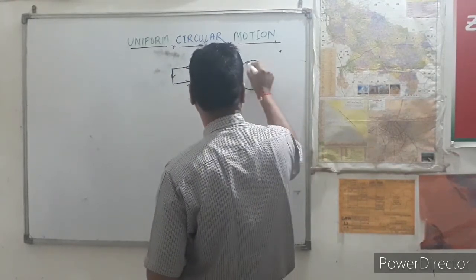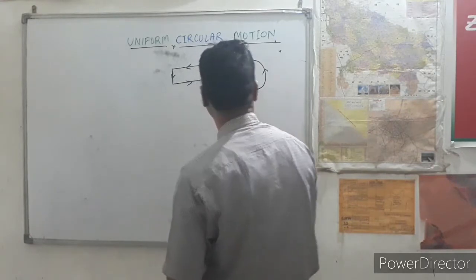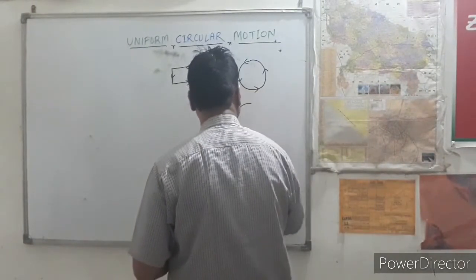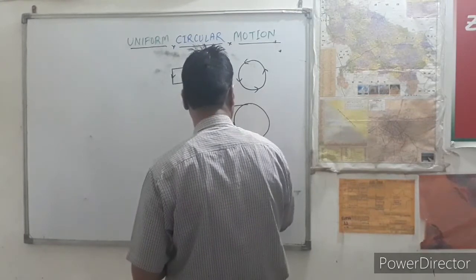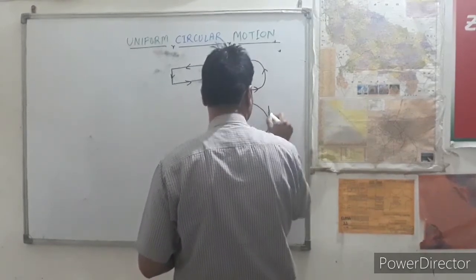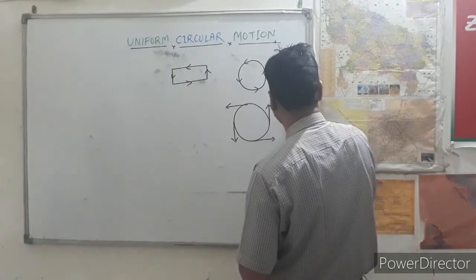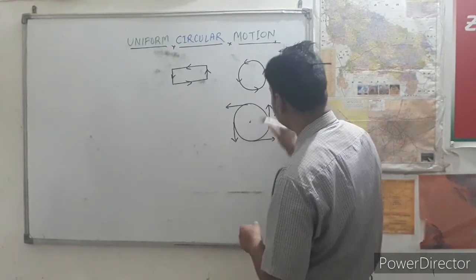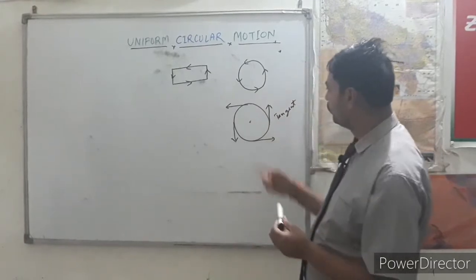In a circular path, the body continuously changes its direction. We can also explain this as rotation. These are the tangents, the circle and tangent, this motion, uniform circular motion.